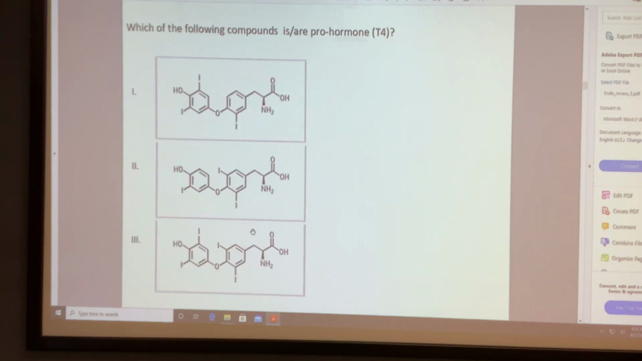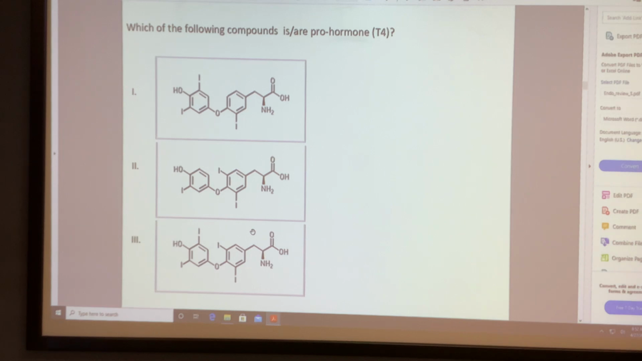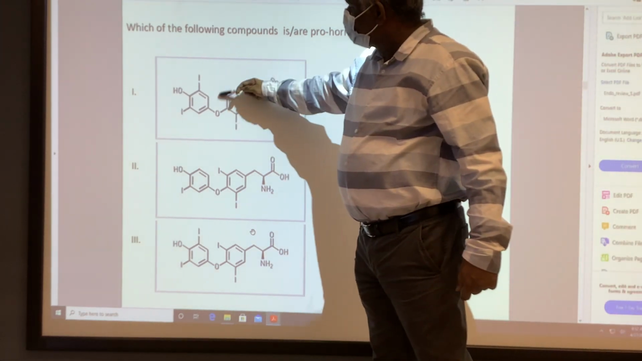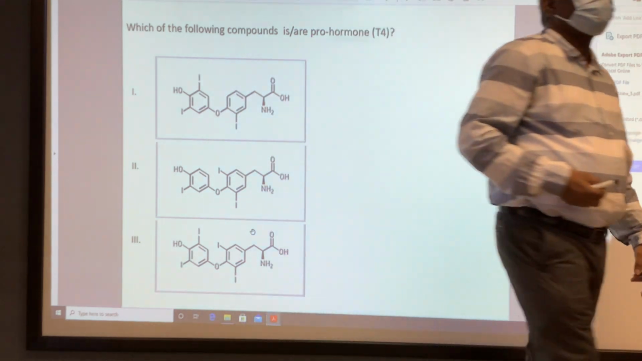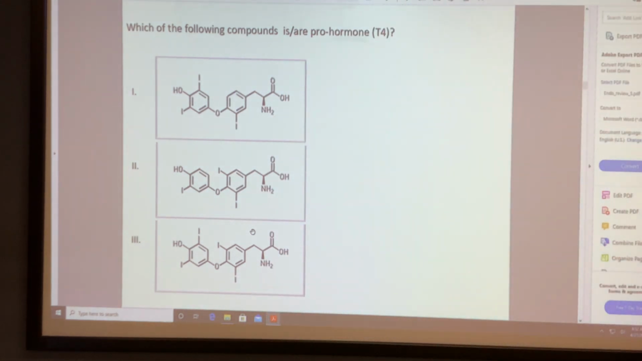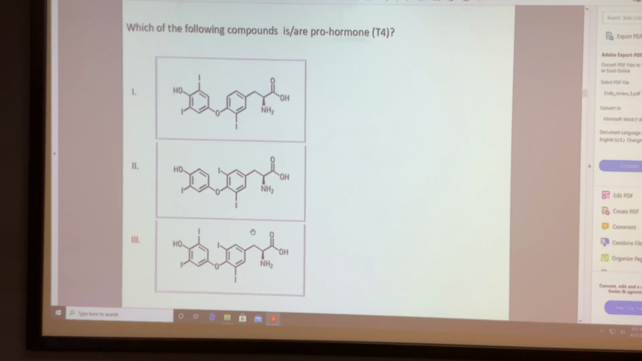Which one is a prohormone? Prohormone has 4 iodine. 3. 3 only. Which one is active one? 1 and 2. Ah, 2 only. Inside we need 2 iodine. Outside we need only 1 iodine, right? Okay. So prohormone, that is 4 iodine, yeah.